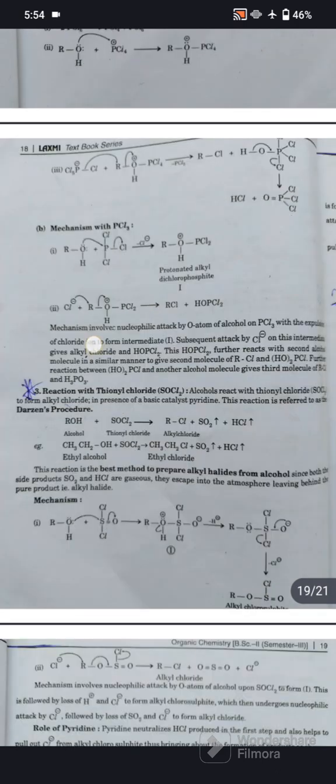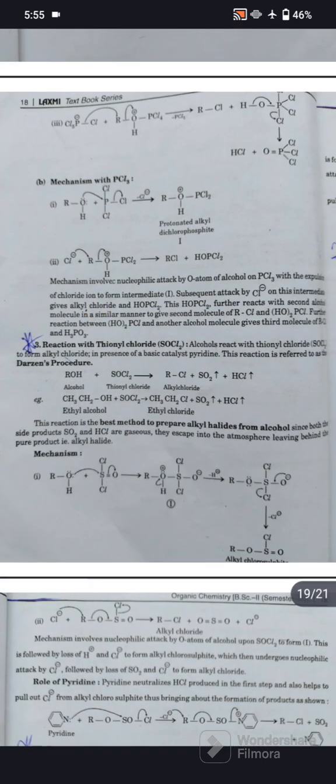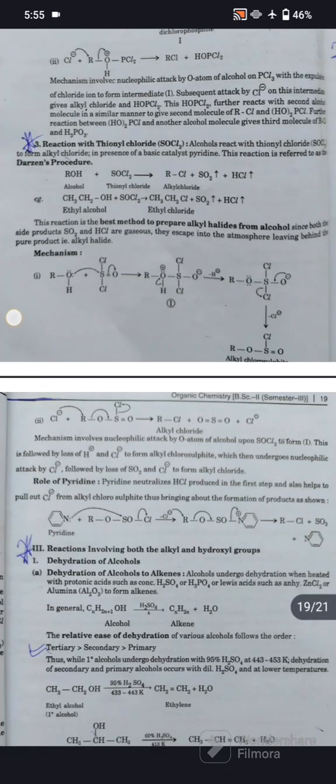Next, reaction with thionyl chloride, which is SOCl2. Alcohol reacts with thionyl chloride SOCl2 to form alkyl chloride in presence of basic catalysts like pyridine. This reaction is referred to as the Darzens procedure. Take an example of ethyl alcohol reacting with SOCl2, forming ethyl chloride and SO2 plus HCl. This reaction is the best method to prepare alkyl halide from alcohol, since both of the side products SO2 and HCl are gaseous, they escape into the atmosphere, leaving behind the pure product, that is alkyl halide.